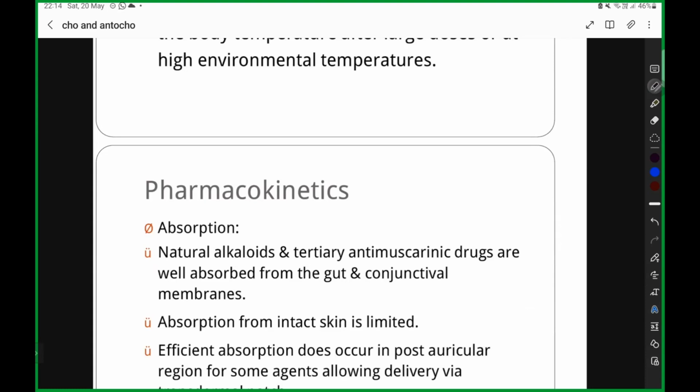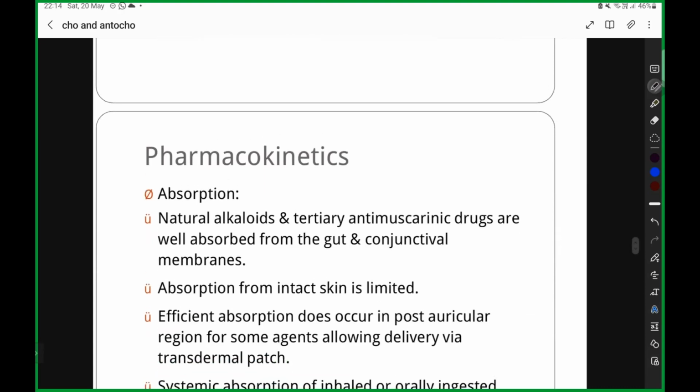Absorption, bioavailability, distribution, excretion. That's நம்ம pharmacokinetics-ல பாப்போம்.